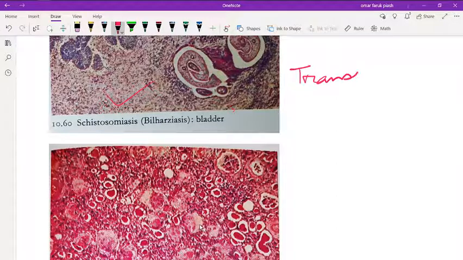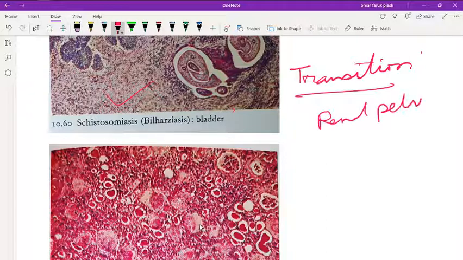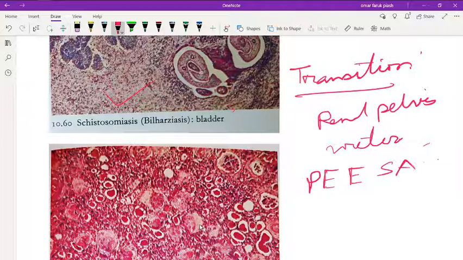Transitional carcinoma happens in the renal pelvis, calyces, ureter, and bladder. It also presents with painless hematuria, and the mnemonic for remembering the cause is PSAC. That PSAC is